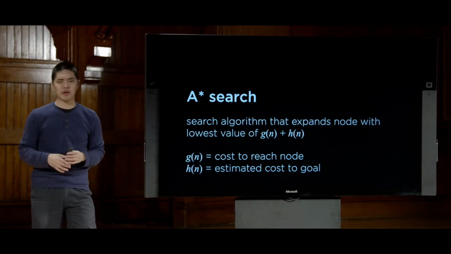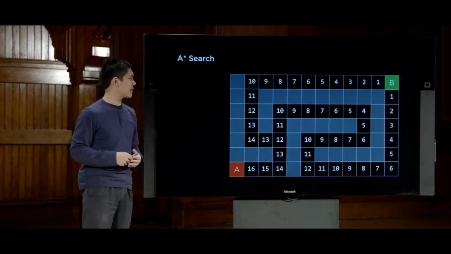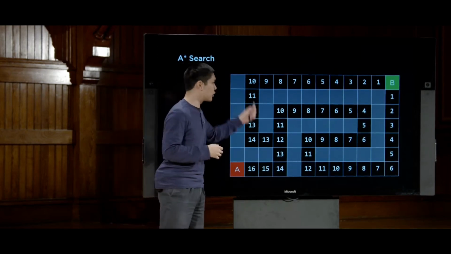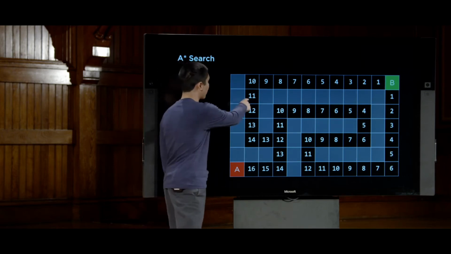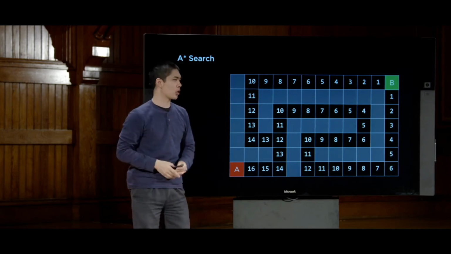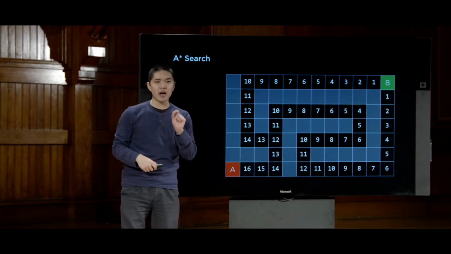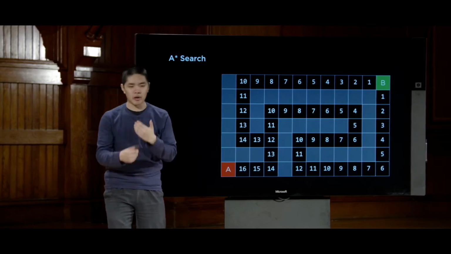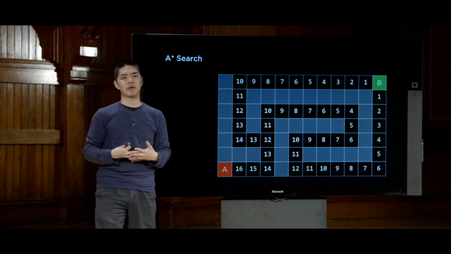So what does that search algorithm look like in practice? Well, let's take a look. Again, we've got the same maze, and again, I've labeled them with their Manhattan distance. This value is the h of n value, the heuristic estimate of how far each of these squares is away from the goal. But now, as we begin to explore states, we care not just about this heuristic value, but also about g of n, the number of steps I had to take in order to get there. And I care about summing those 2 numbers together.